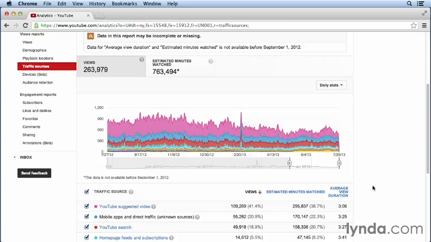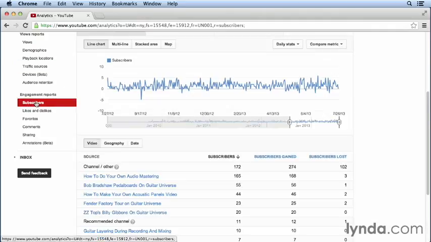What's interesting, if we look down towards the bottom, we can see, for instance, YouTube suggested a video for someone who was doing a search, for instance, and we can see how long they watched and what the average duration of the view is. Probably what's more important than any of this is the engagement reports. If we go over here to subscribers, for instance, we can see the number of people that are subscribing to a particular video or a particular channel, the number that have been gained, the number have been lost.